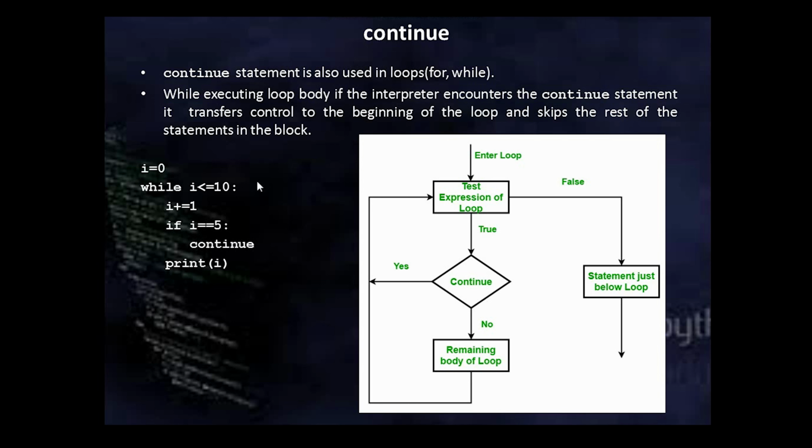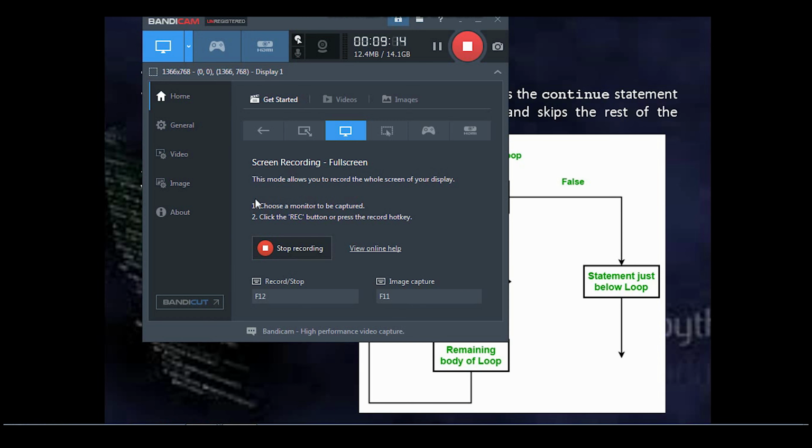Why? Because when I becomes 5, the control comes back to the beginning of the loop, skipping the print statement. Therefore, this loop will display everything from 1 to 10 except 5. I guess you got it. Because when I becomes 5, the continue statement goes to the beginning and the print statement is skipped. So it skips printing 5. I hope you got this continue discussion. Let's discuss the last part, that is the pass statement.